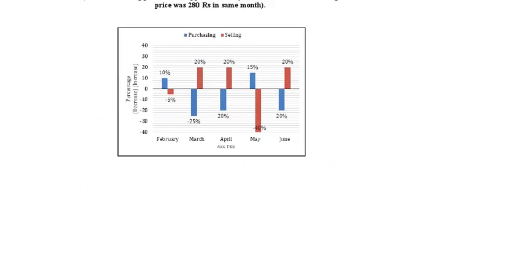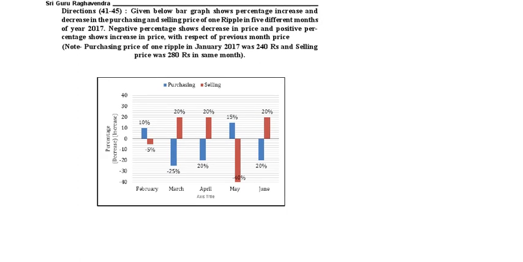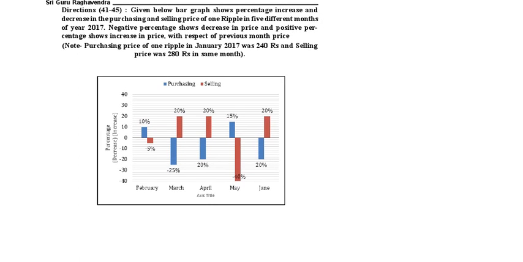Here what is given? The bar graph shows the percentage increase and decrease in purchasing and selling of one Ripple. Ripple is nothing but a cryptocurrency. In 5 different months of 2017, negative percentage shows the decrease and positive shows the increase.